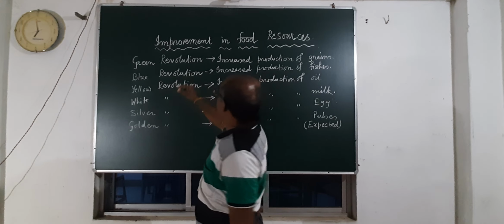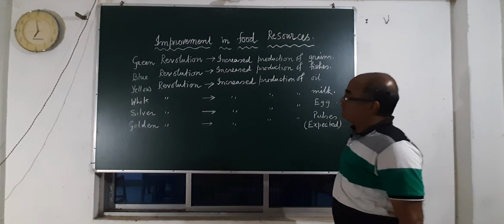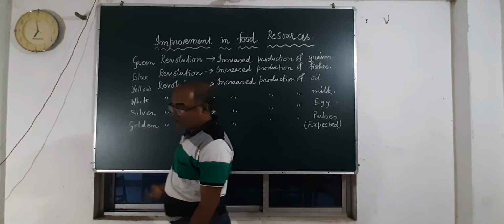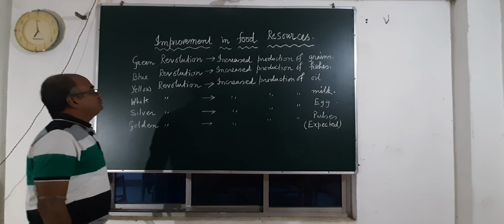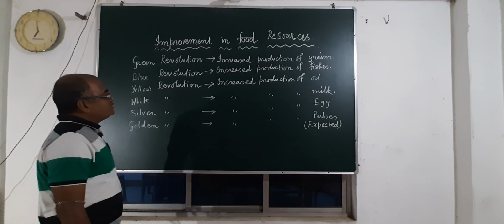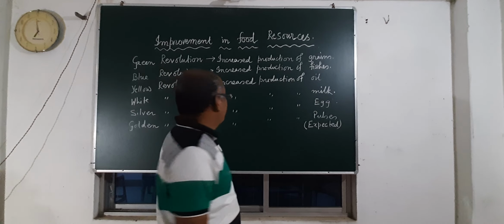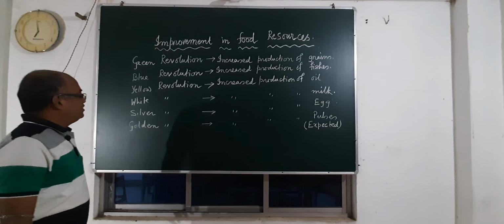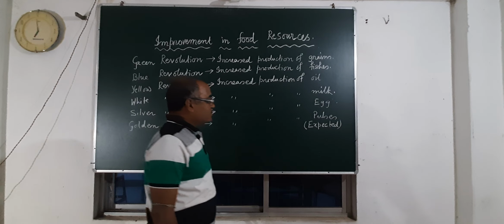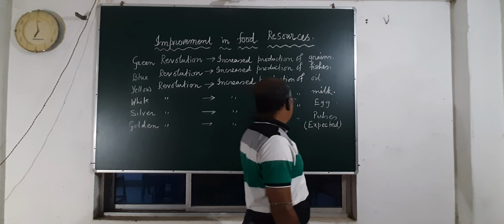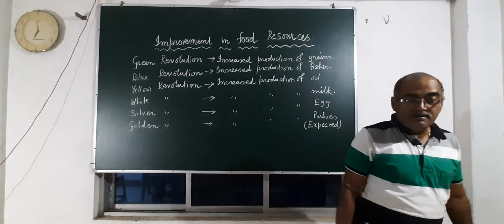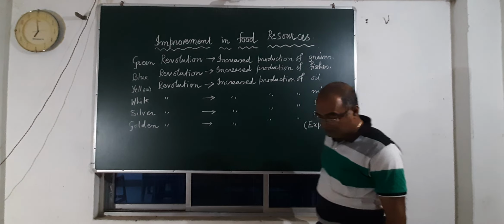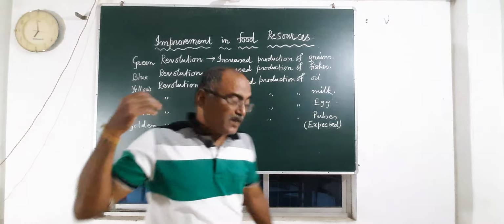So, this green revolution is increased production of grains, blue revolution is increased production of fishes, which we have achieved just a few years before. Then yellow revolution is the increased production of oil, white revolution is increased production of milk, silver revolution is the increased production of egg, whereas golden revolution is the increase in pulses. This is expected, but till now we have not reached that level.